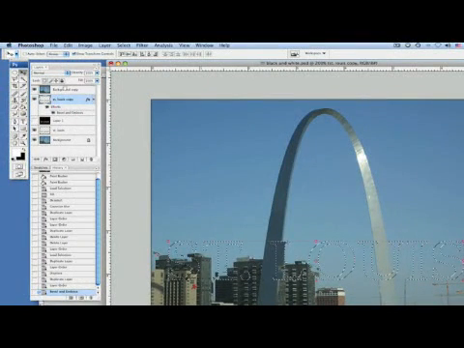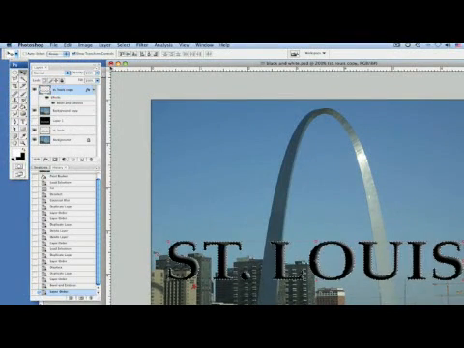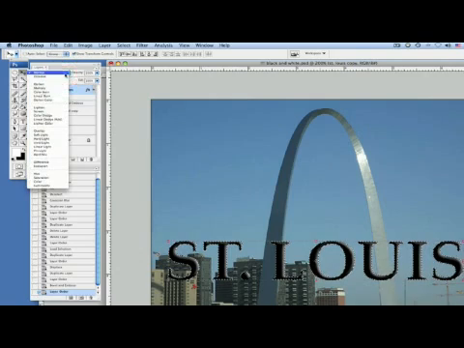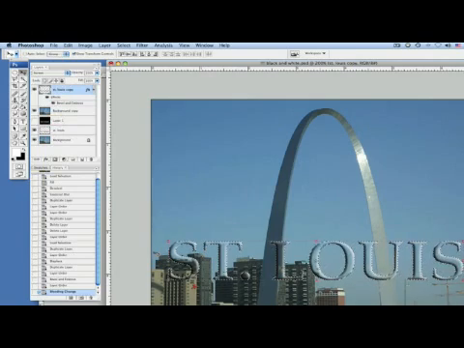And let's take this and just bring this up to the top like so. And we're actually going to take this mode and pull it down to screen. There we go, and as you can see, it's colored it all out, and it looks like we got glass. Go ahead and hit enter like so, Command deselect. And let's choose another layer here to get off of it.